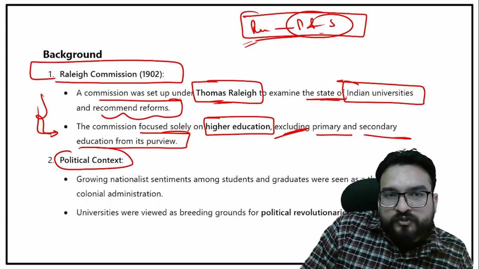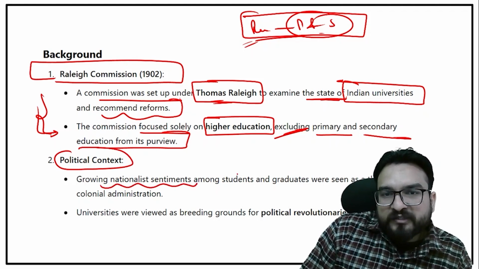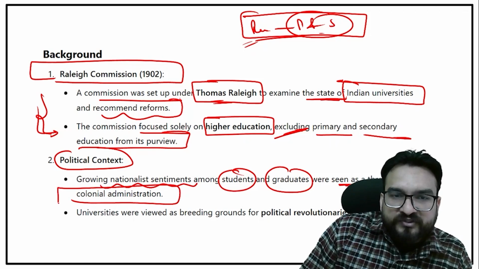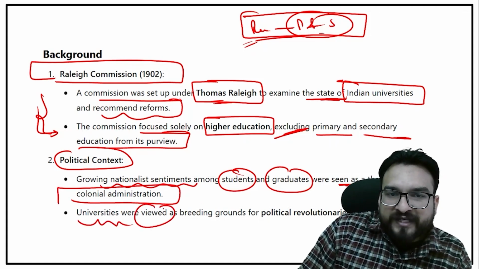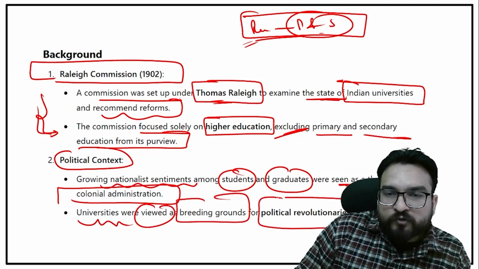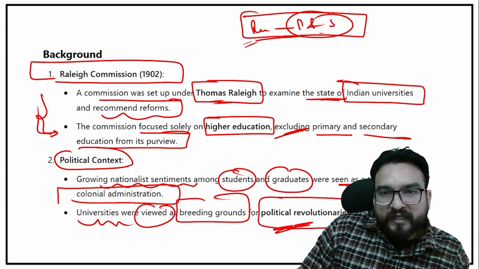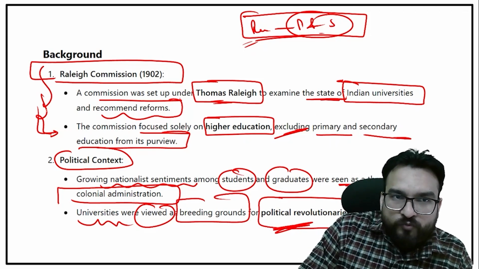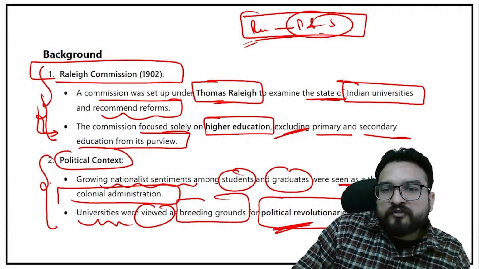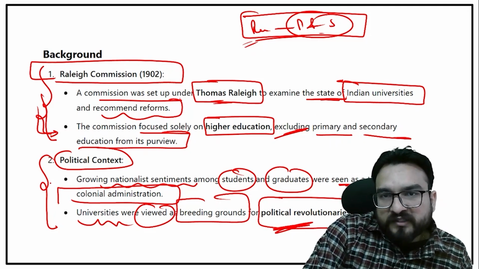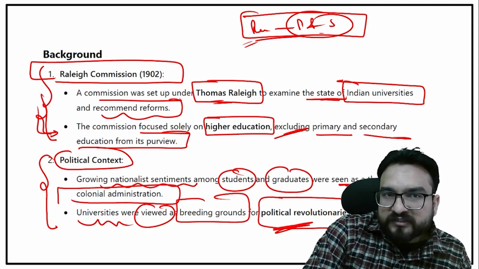Also, political context, you will be seeing that growing nationalist sentiments among students and graduates were seen as a threat by the colonial administration. So universities were viewed as the breeding grounds for political revolutionaries over here. Two things: to maintain the quality, and to curb these revolutionary activities in the institution. They wanted to have this commission.